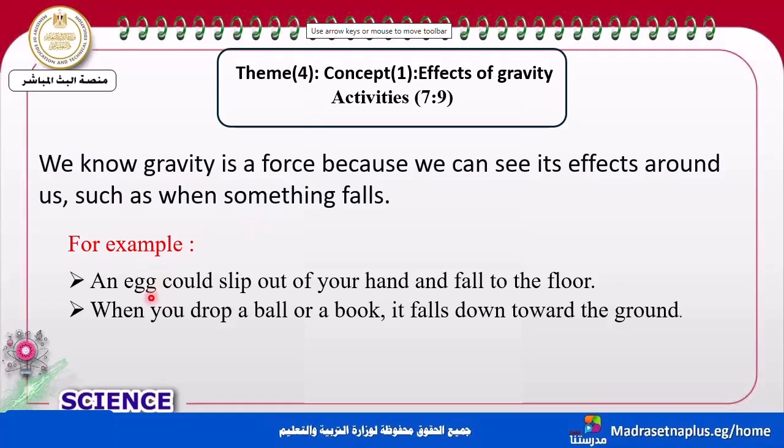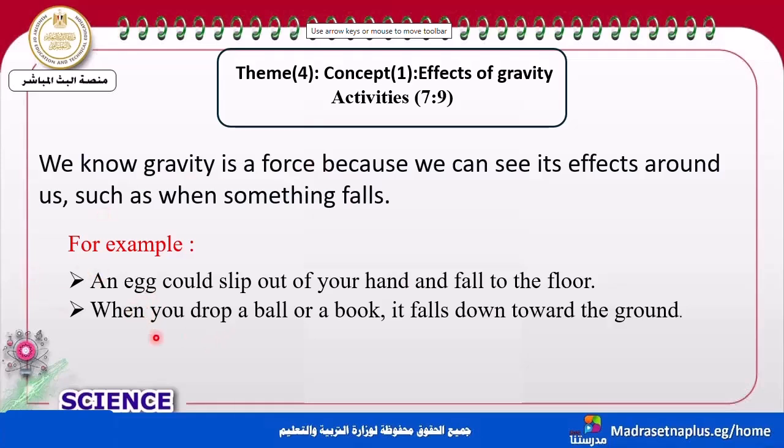Next example, an egg. The egg could slip out of your hand, and so it will fall to the floor. Why does this egg fall out from my hand and fall to the floor? That's, my dear students, due to the effect of gravity.